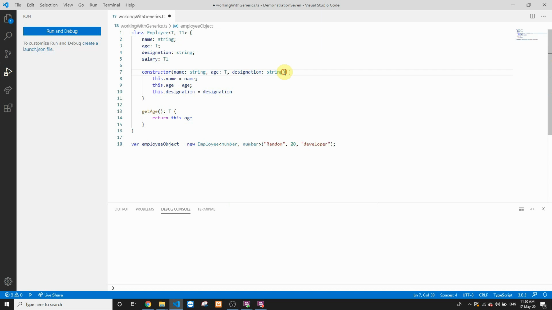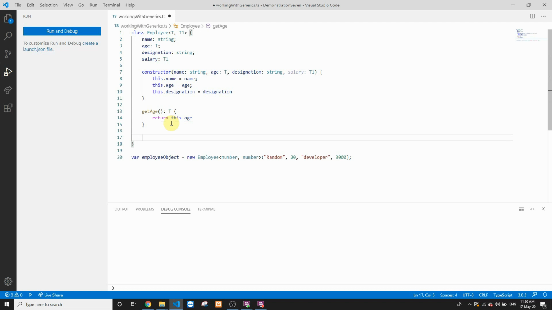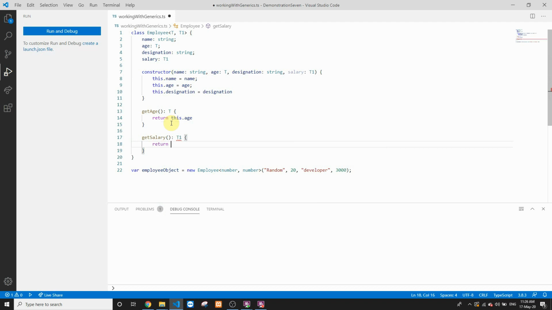So I can extend this class further. I can put another input parameter, salary, and mark the salary as T1. Since it is now taking four parameters, let's add a salary to it. Again, I can create a function getSalary, and the salary can have a return type of T1, and it will return this.salary.